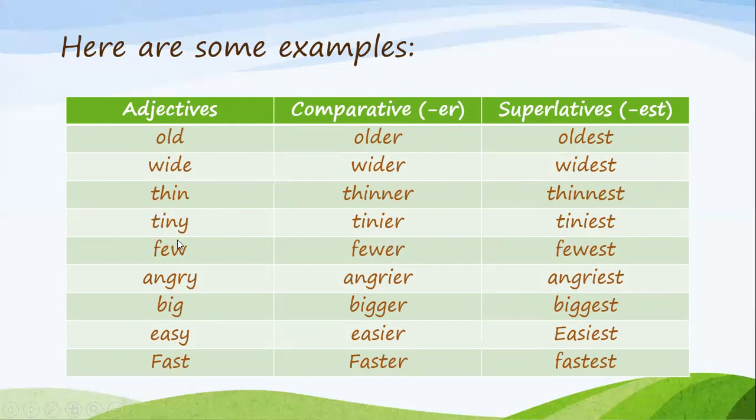Look at the adjective tiny. Tiny ends with a consonant Y. So we change the Y to I and add ER to form the comparative, or we add EST to form the superlative. And then we have few, fewer, fewest, angry, angrier, angriest, big, bigger, biggest, easy, easier, easiest, fast, faster, fastest. And these again are just some examples.